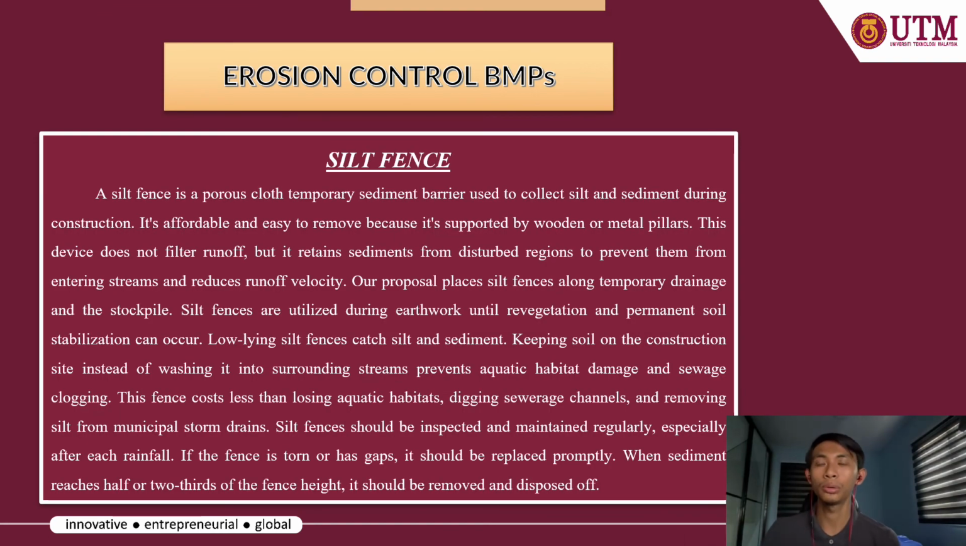So next we move to the erosion control BMPs. The first one is the silt fence. A silt fence is a porous cloth temporary sediment barrier used to collect silt and sediment during construction, and is affordable and easy to remove because it's supported by wooden and metal posts. This device does not filter runoff, but it retains sediment from disturbed regions to prevent it from entering streams and reduces runoff velocity. And it is placed around temporary drainage and stockpiles.